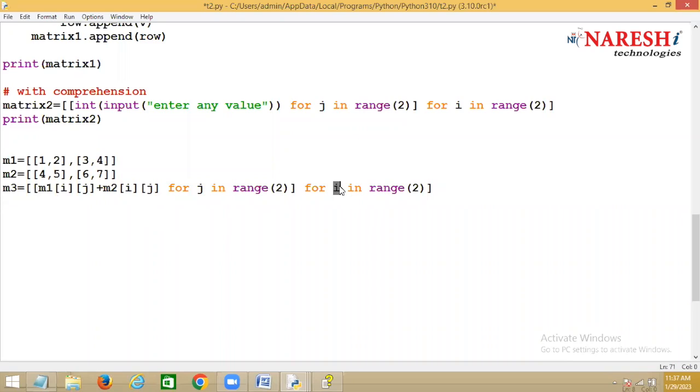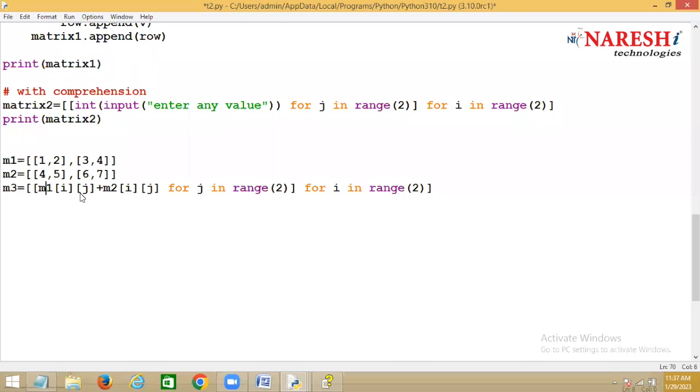What is the first I value? 0. It will create a list. And inside this list, what is the value of J? 0.